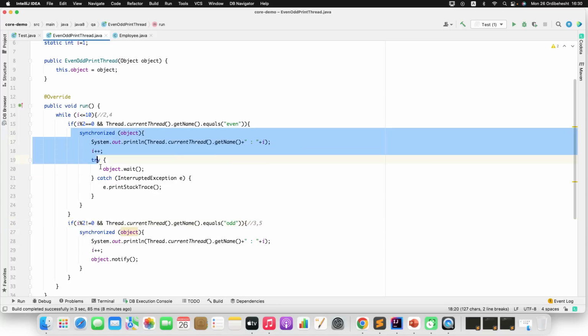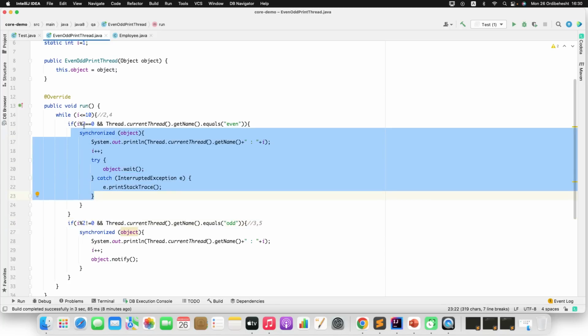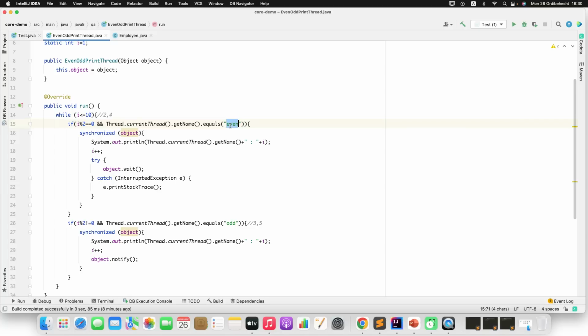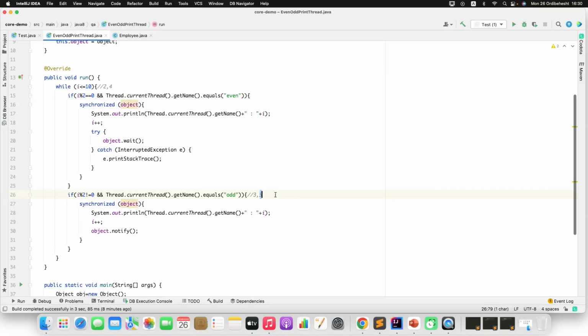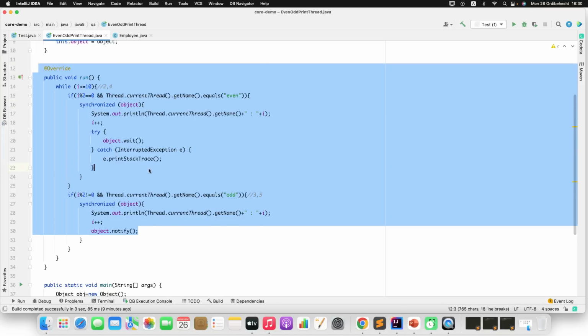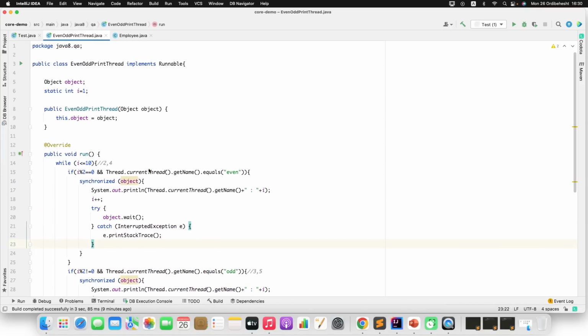This piece of logic evaluates the even number with the even thread name, and this piece of code evaluates the odd number with the thread name odd, and they will execute. Once this executes inside the synchronized block, it will notify the other thread: even thread, I am done, you start executing. He will execute, then wait, then tell this thread, you execute. Like that, they will keep communicating with each other using wait and notify. Now, this is the simple approach if you are using the Java 7 multithreading concept using Runnable or Callable.